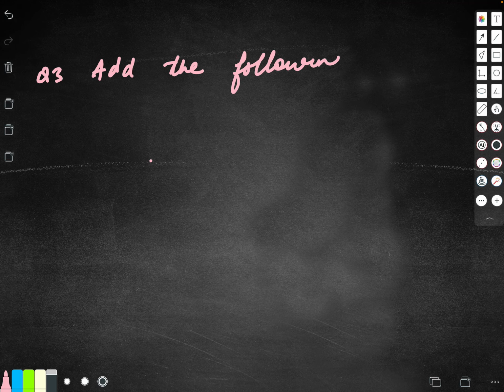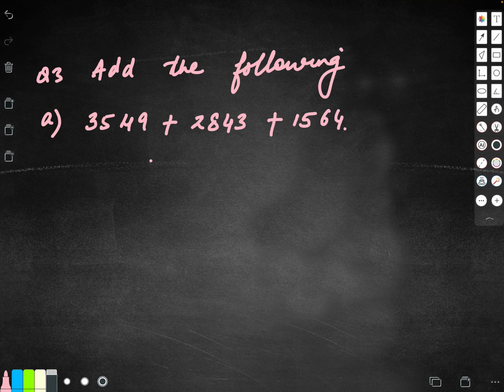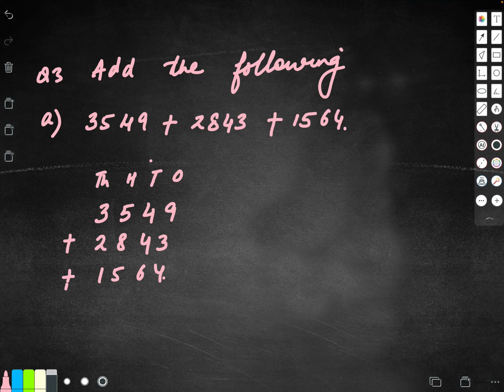Add the following. Part A, first write the statement 3549 plus 2843 plus 1564. Now you have to arrange in the vertical column. It's your wish whether you want to write the heading like this or not. It is not compulsory. I don't have marks in class 4 for this. Do not forget to put the addition sign. Start adding from the ones place. 9 and 3 gives you 12. Add 4, you get 16. 1 goes in the carry.